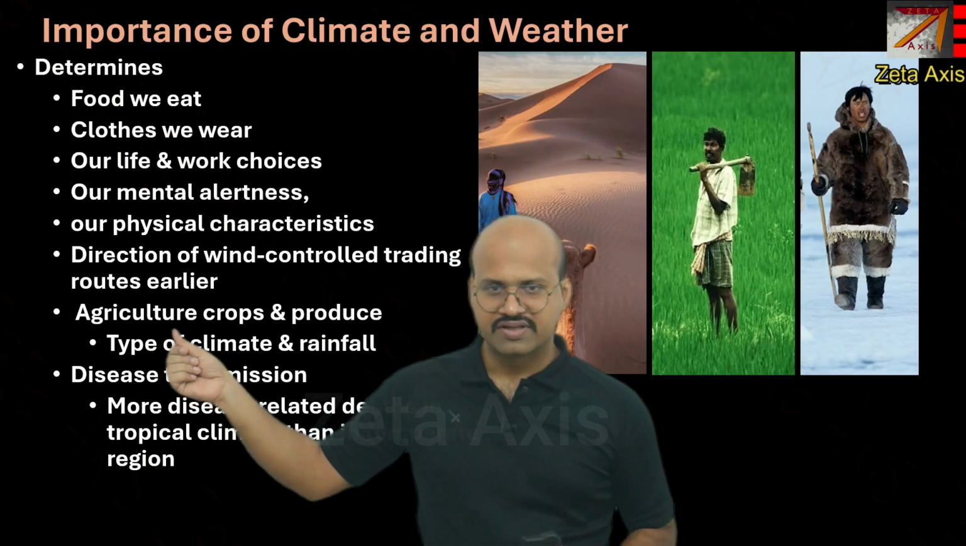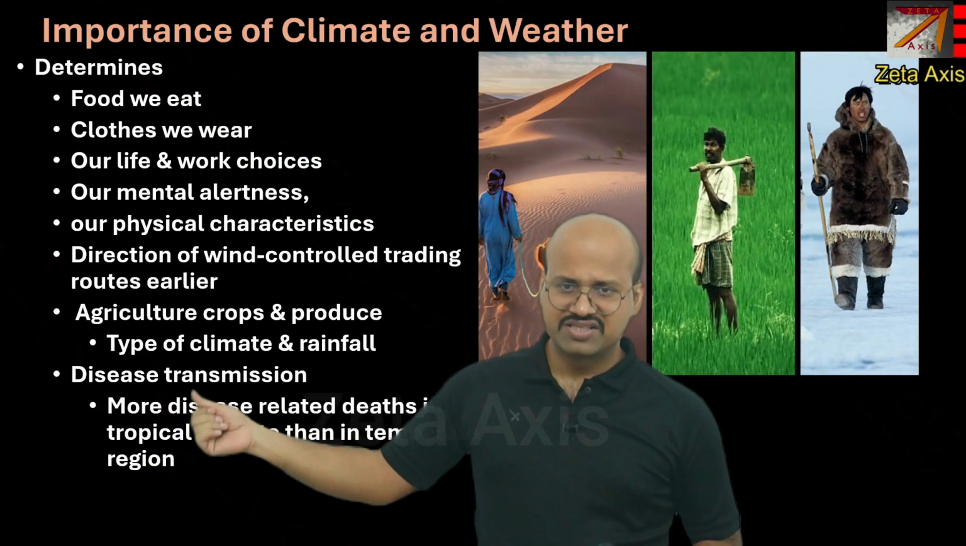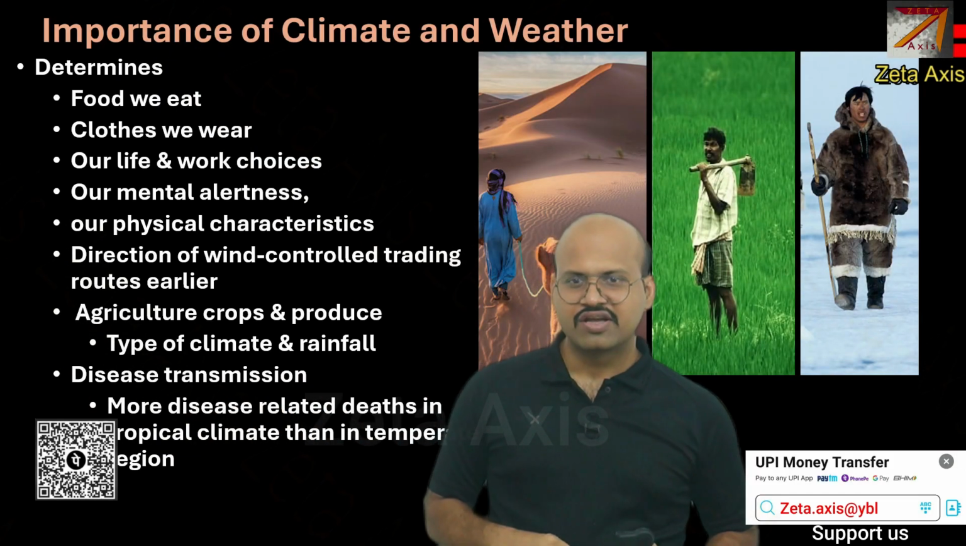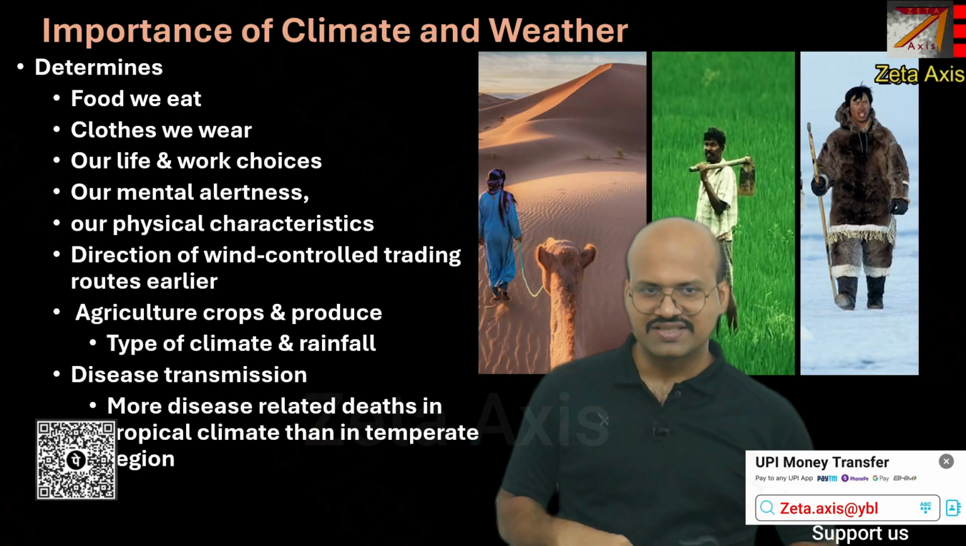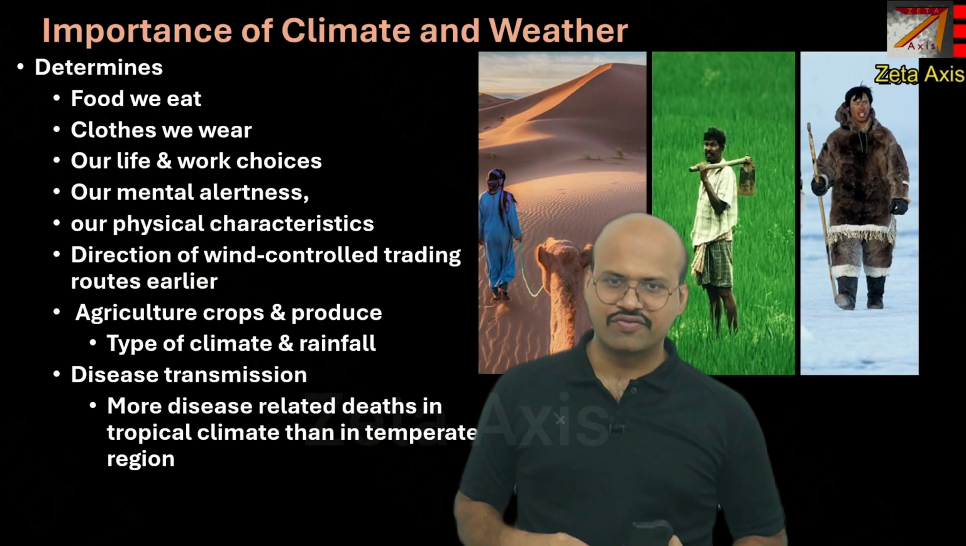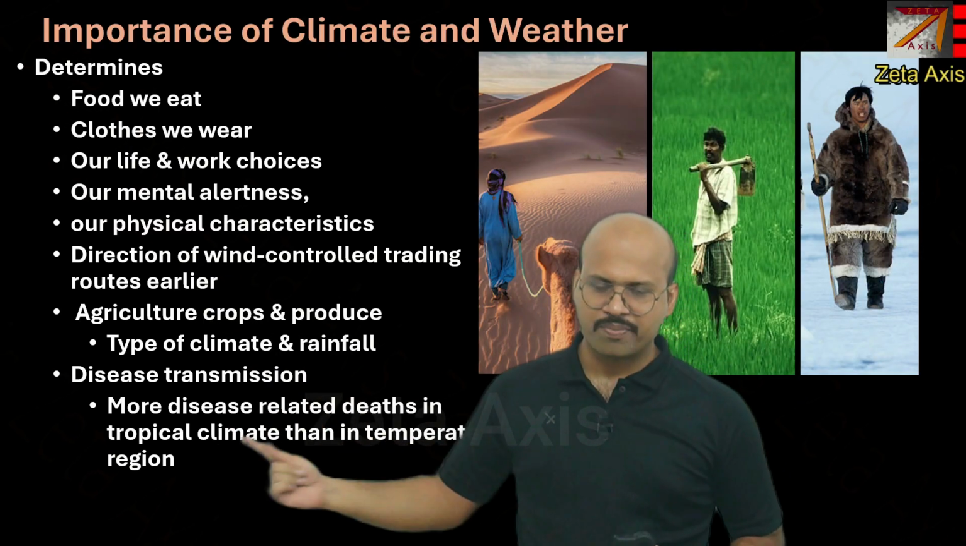The crops that are produced are also determined by the climate. Disease transmission is also slightly dependent on the climate. Mostly in the tropical regions, because of humidity, a lot of vectors are found there, and therefore a lot of vector-related disease is found in the tropical region.